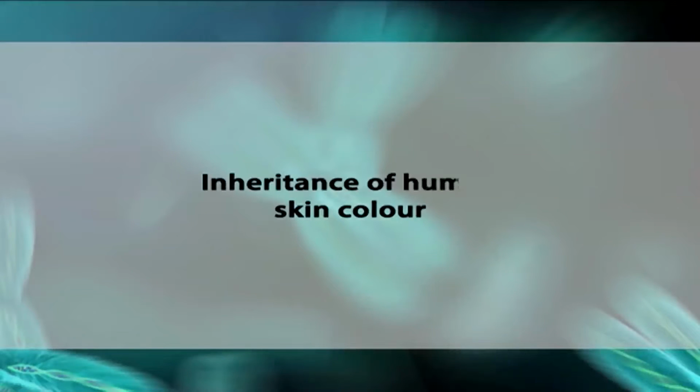Now, let us discuss inheritance of human skin color as an example of polygenic inheritance. Human skin color is a good example of polygenic or multiple gene inheritance, which is controlled by 3 genes. Now, let us assume that 3 dominant capital letters, that is A, B and C, control dark pigmentation because more melanin is produced.